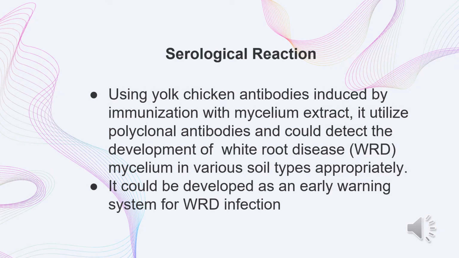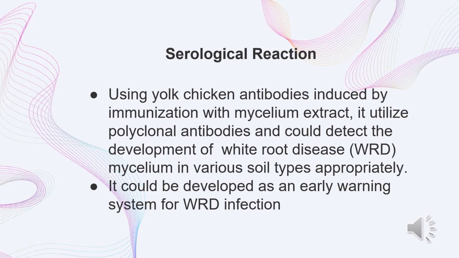The serological reaction is using yolk chicken antibodies induced by immunization with mycelium extract. It utilizes polyclonal antibodies and could detect development of white root disease in mycelium in various soil types appropriately. This serological reaction could be developed as an early warning system for the white root disease infection.